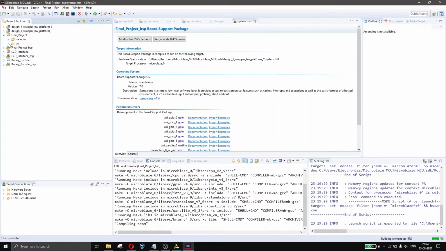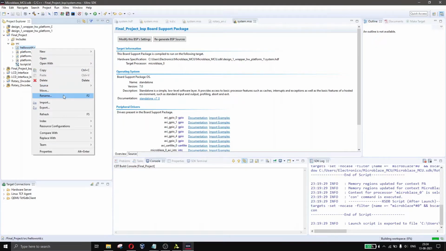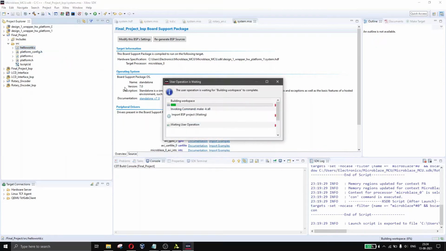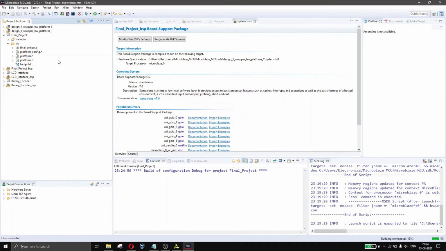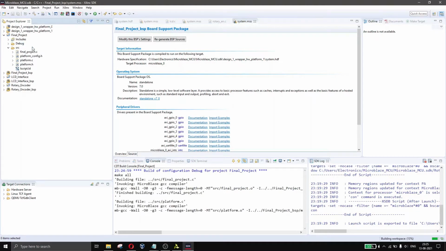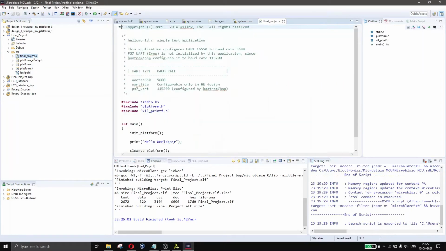Final project, source, rename it as final project.c. Wait for a minute, let this operation complete. Final project.c. Okay, build finished, go to that.